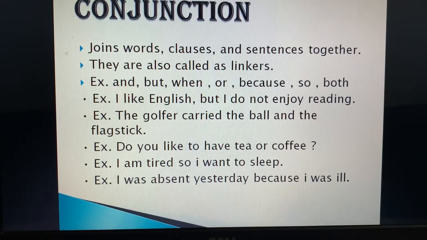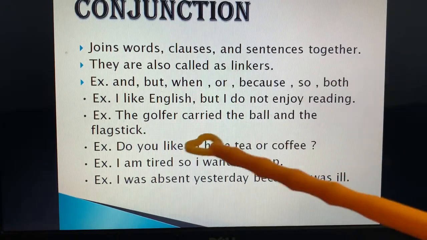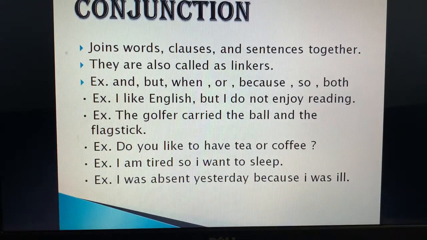Next is, I am tired, so I want to sleep. There are two sentences. One is I am tired, second is I want to sleep. So we have joined them together by using the conjunction so. Next is, I was absent yesterday because I was ill.